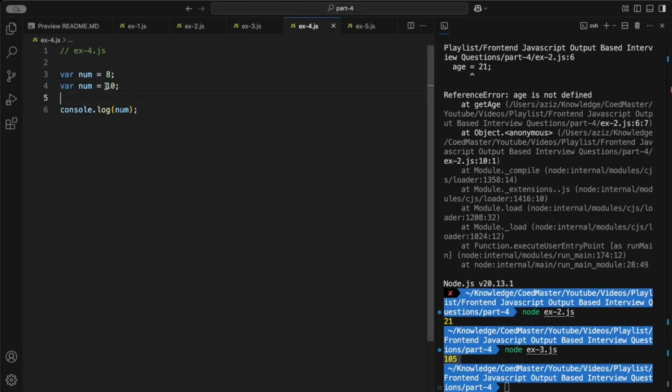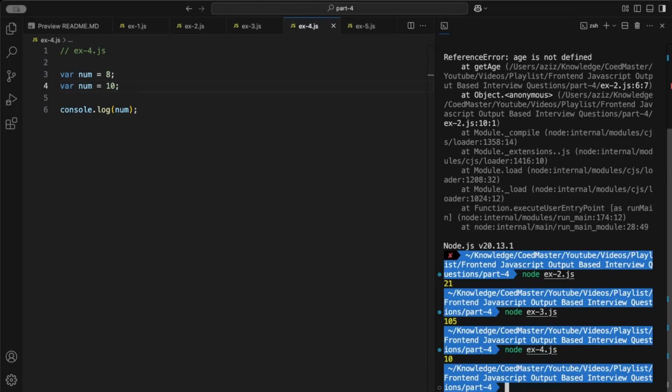So over here we have defined or initialized two variables with the same name, num. In the first initialization we assign 8 to num, in the second initialization we assign 10 to num. Now could you please predict the output of this code? It's pretty simple. We will get 10 in the console. Why is it so?